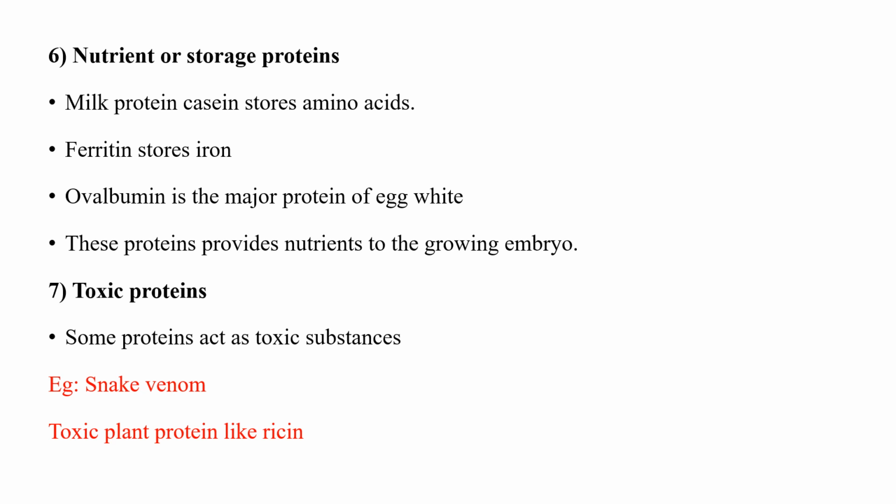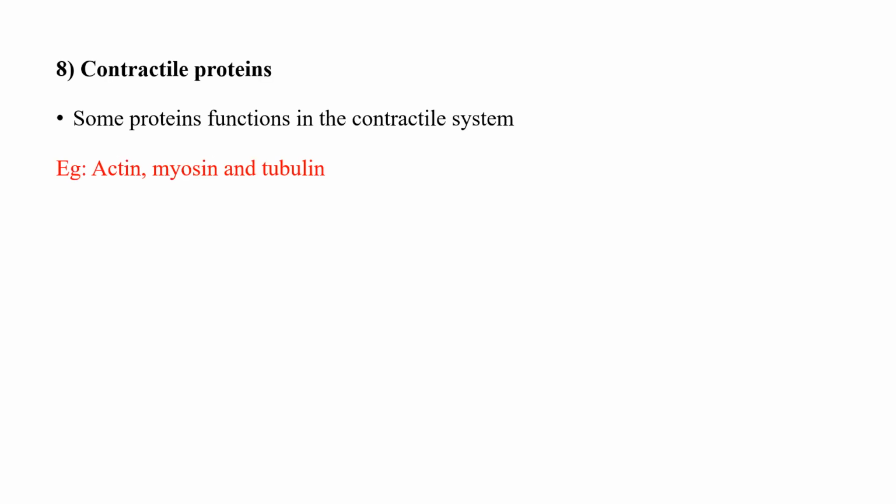The seventh one is toxic protein. Some proteins act as toxic substances. Examples: snake venom, toxic plant protein like ricin. The last one is contractile protein. Some proteins function in the contractile system. Examples: actin, myosin, and tubulin.